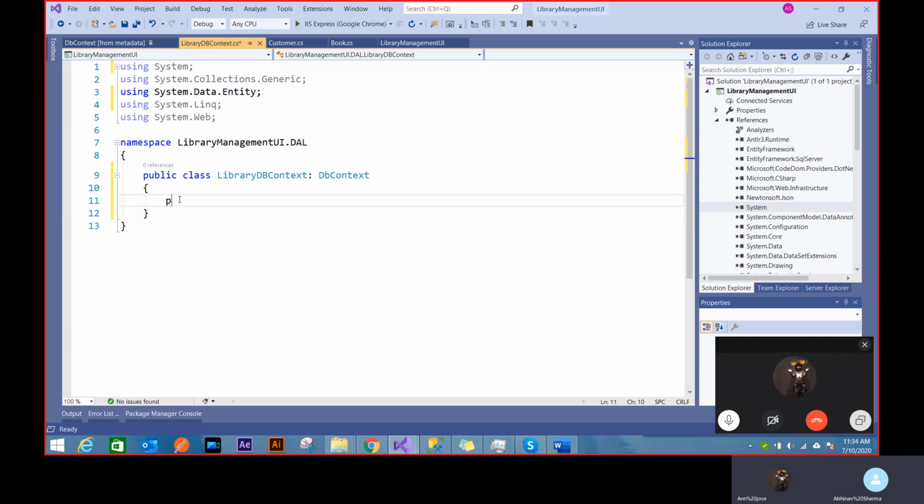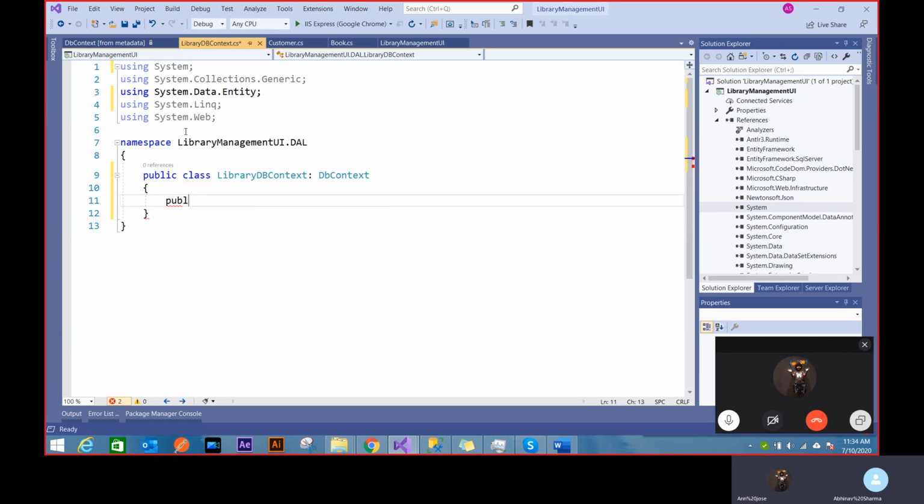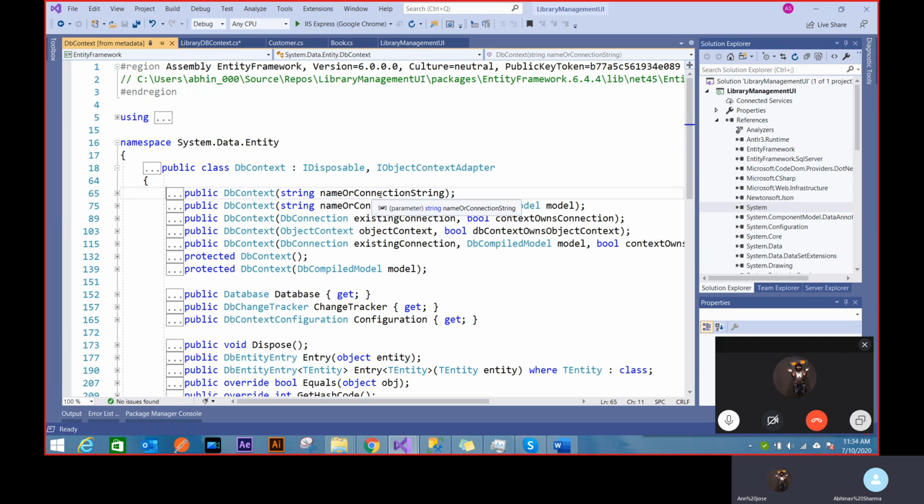Now let's initialize the constructor. So I was talking about this constructor, and I was saying that I will be using this one because I just want a connection string for this database. I don't have anything called DB compiled model or any other thing. This is for extra, advanced kind of thing. I'll be using just the connection string.